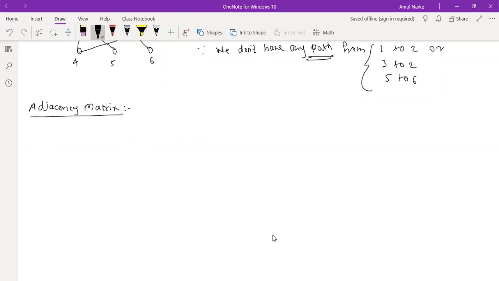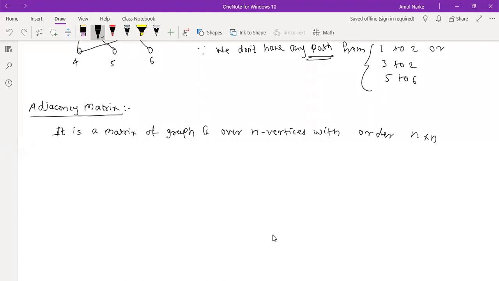So adjacency matrix. It is an n by n matrix of graph G over n vertices with order n cross n.